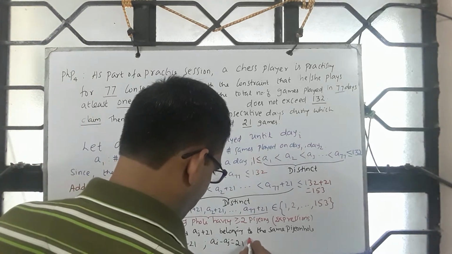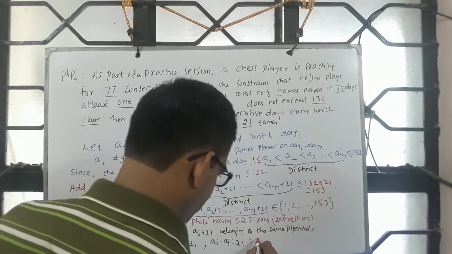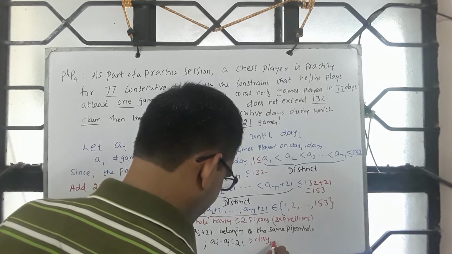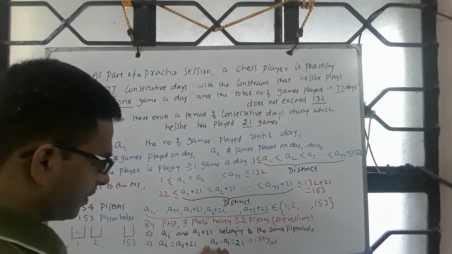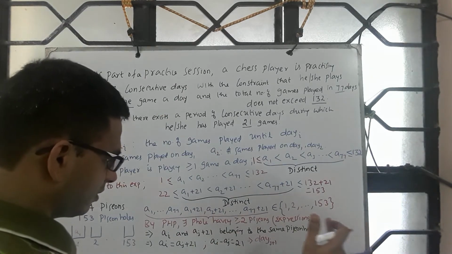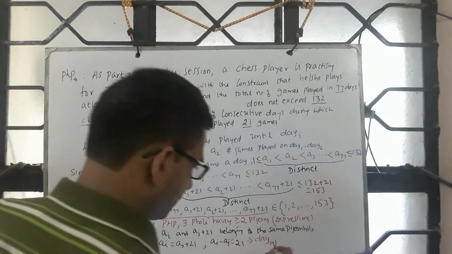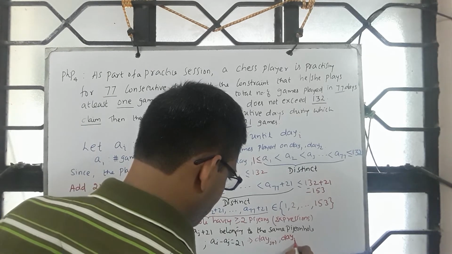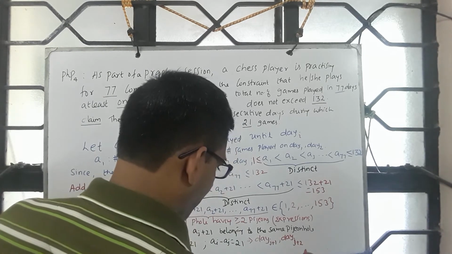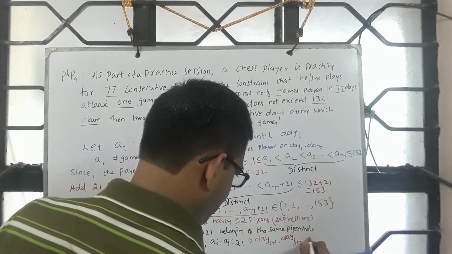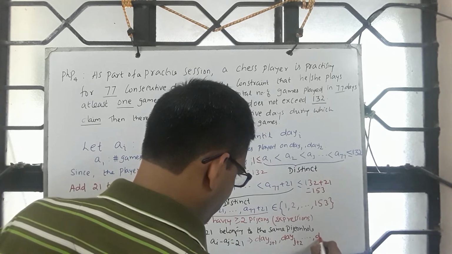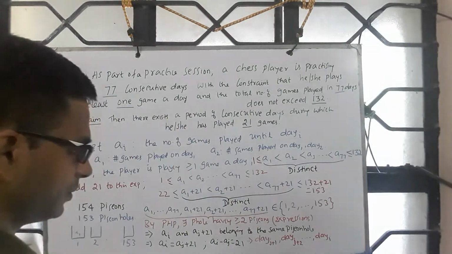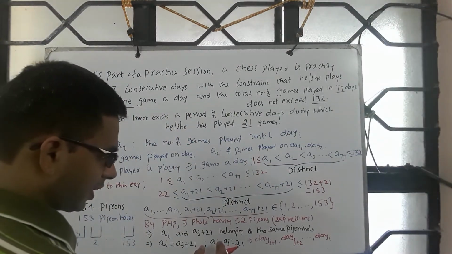From this, what can you conclude? What is the sequence? Take J out, which means day J plus 1, day J plus 2 and day J plus 3, so on up to day I. So this will be the sequence.